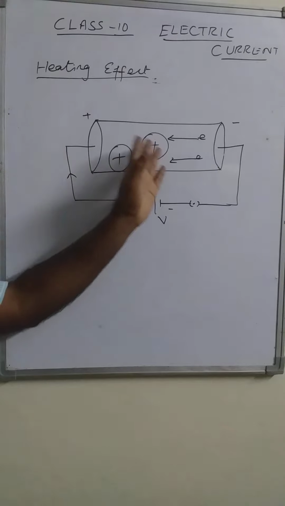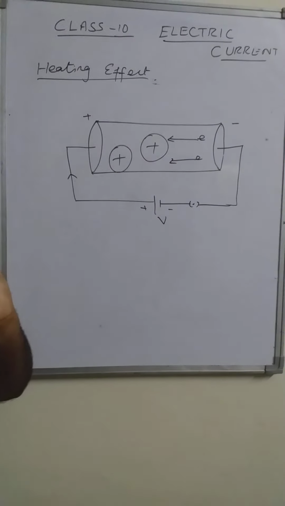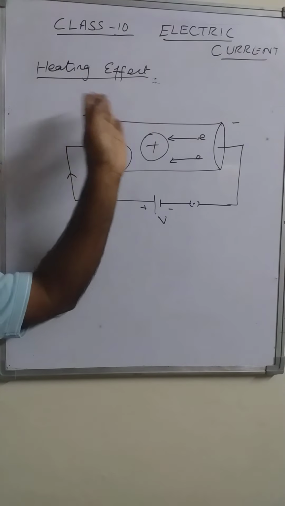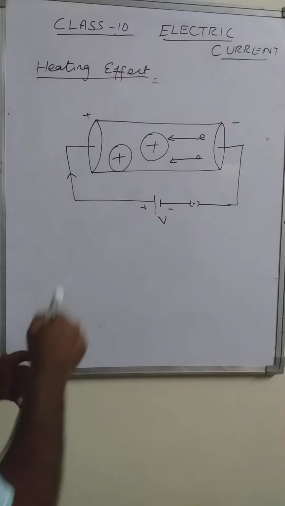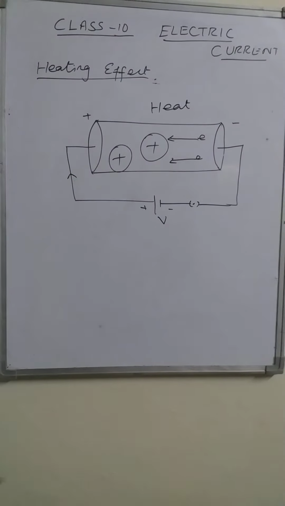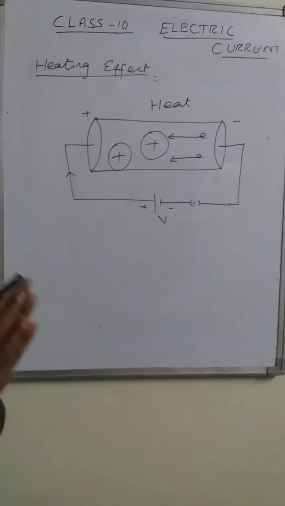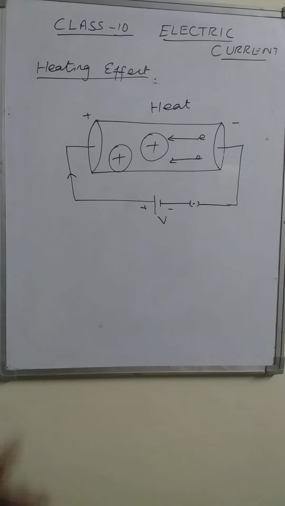So whenever we take any current carrying conductor, the electrons flow, and due to the flow of electrons they collide with positive ions and definitely heat is produced. It means the production of heat from a current carrying conductor is unavoidable.